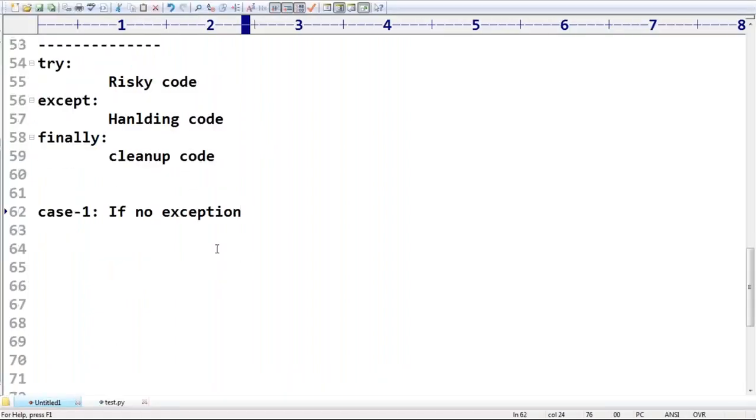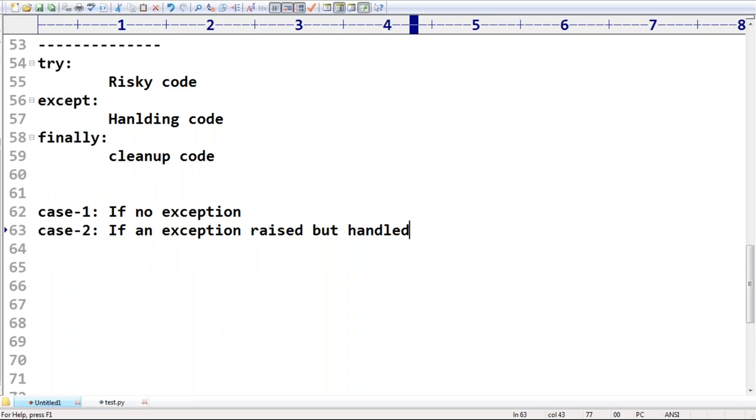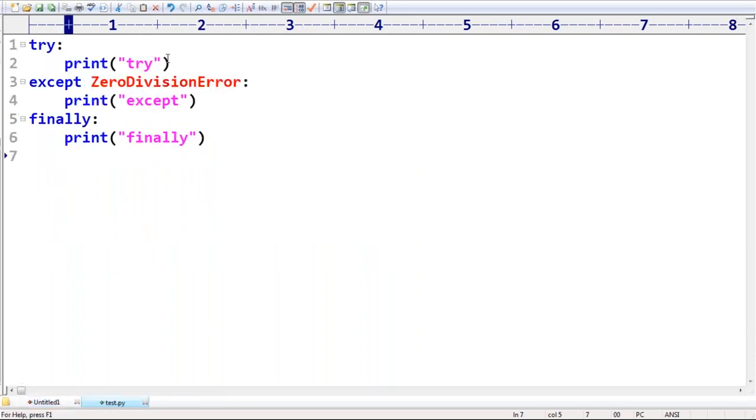Case 2: if an exception rises. An exception raised, but handled, no problem at all. In that case, definitely finally is going to get the chance.